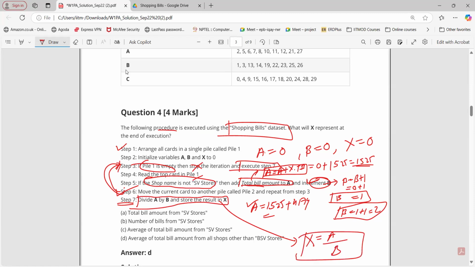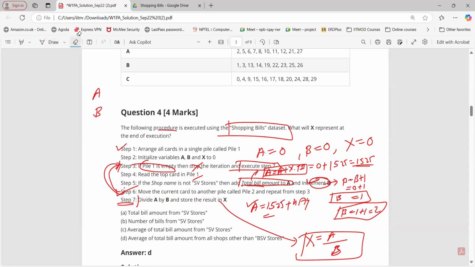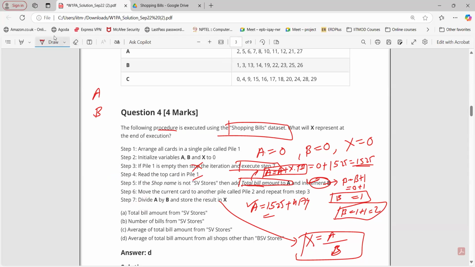That's it. Okay. Now tell me what A will represent, what B will represent, if you understand this particular procedure. First, tell me what A will represent. If I keep doing this, I will get one number. If you do the summation here, what will that number be? Sir, A will represent the total bill amount of all stores except SV store. Can I say like this?